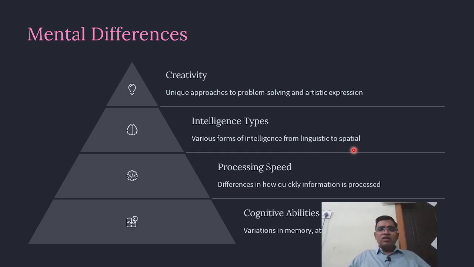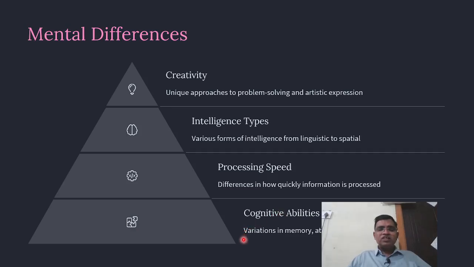Okay, the way of telling things, whether it is in the form of linguistic or spatial. Then processing speed. Some people understand very easily, some people understand very slowly. So this is the difference in how quickly information is processed and understood.